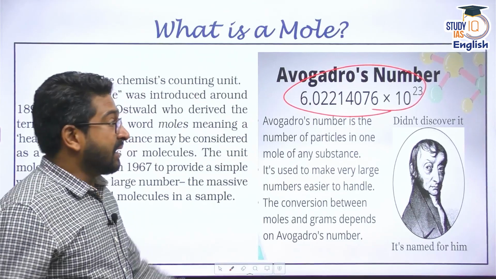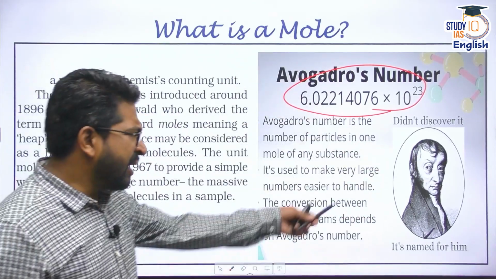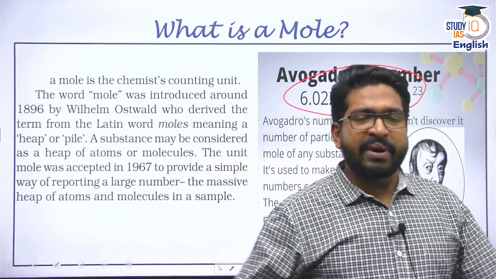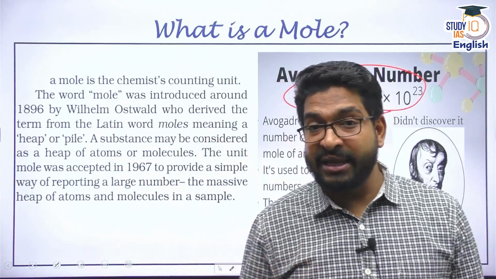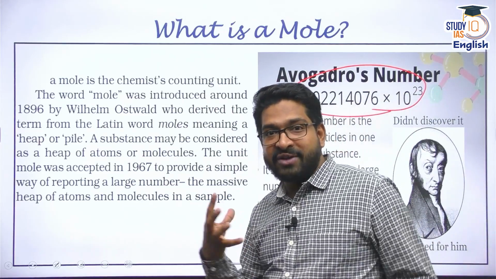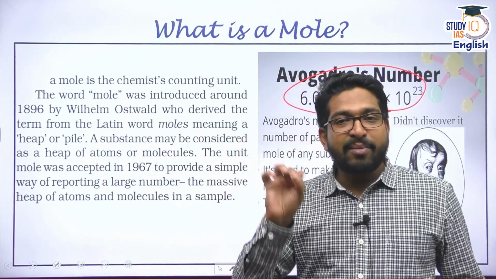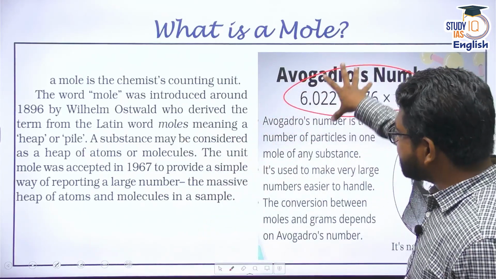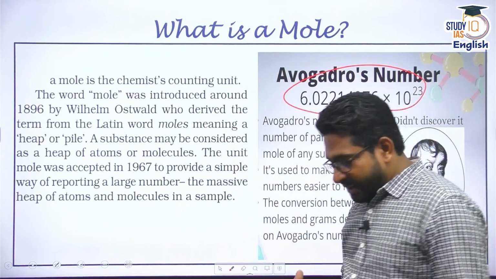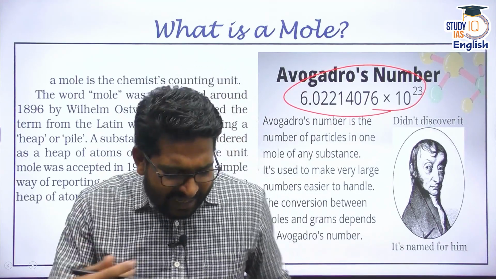All right. Again, please remember, Avogadro's number was not given by Avogadro himself. Avogadro basically gave Avogadro's law. It is connected to the volume of the gases. Now, based on his hypothesis, many chemists came up with this number. In fact, it was Jean-Pierre Perrin who gave the nomenclature of Avogadro's number. And he said that 1 mole of any substance is going to contain this number of atoms or this number of molecules, which helps us in understanding the chemical reactions.